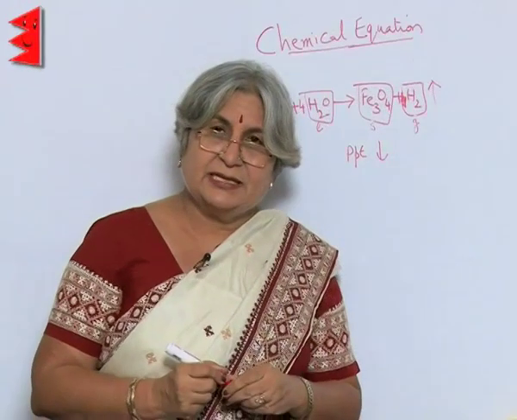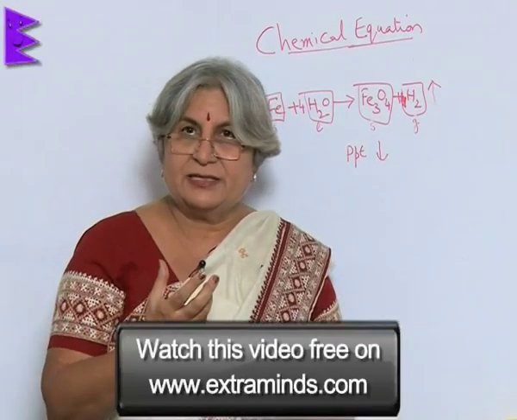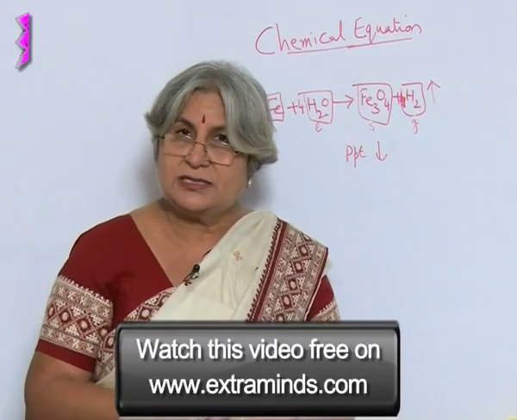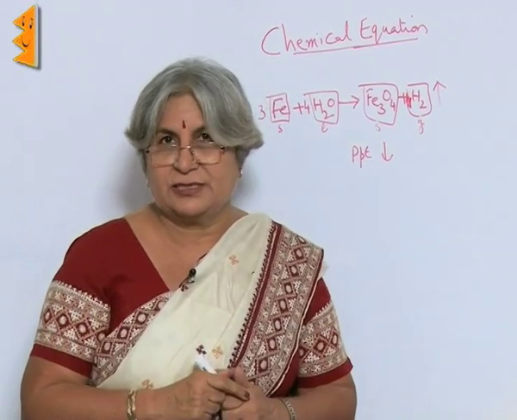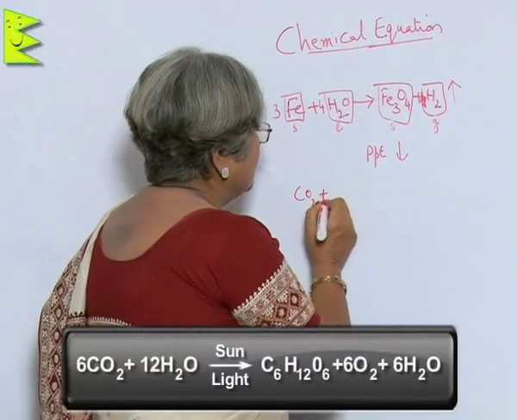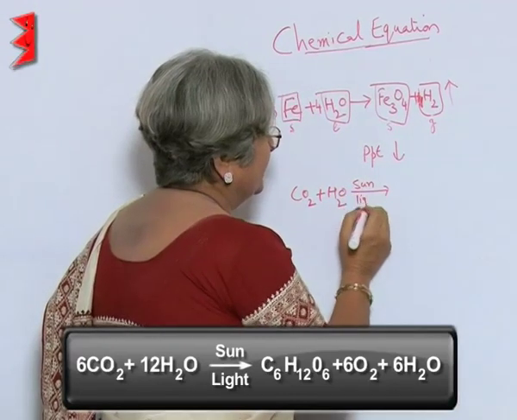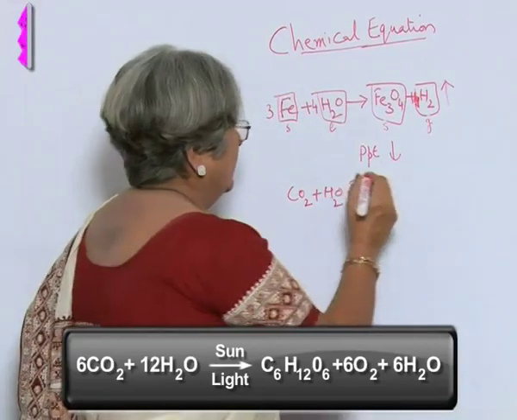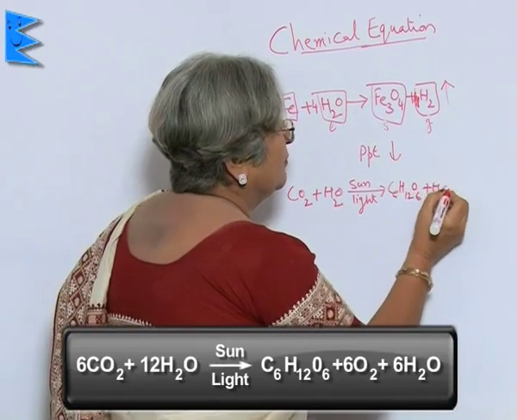In some cases, there are some special conditions for a chemical reaction. For example, the presence of heat, a specific temperature or pressure or sunlight. Now, the typical example is that of reaction of photosynthesis. Now, what happens in photosynthesis? There is carbon dioxide plus water and there is sunlight. So, this condition we can write down on the arrow, and what we will get is glucose plus water plus